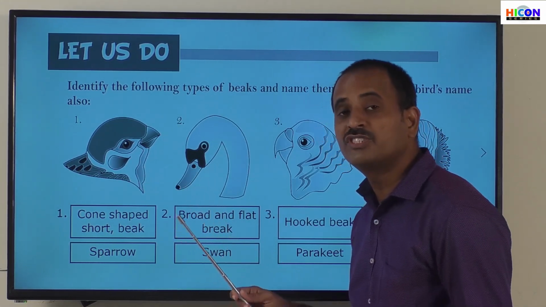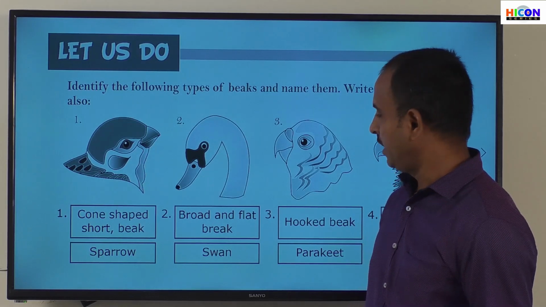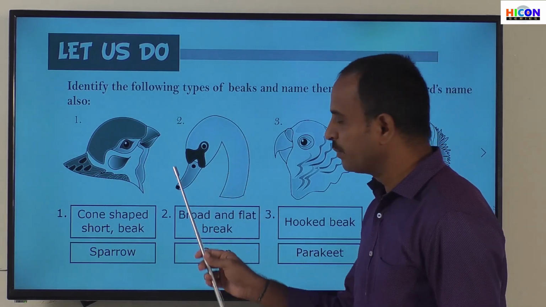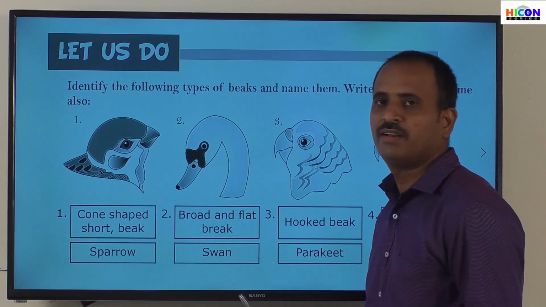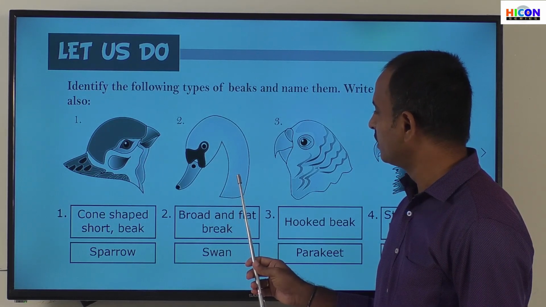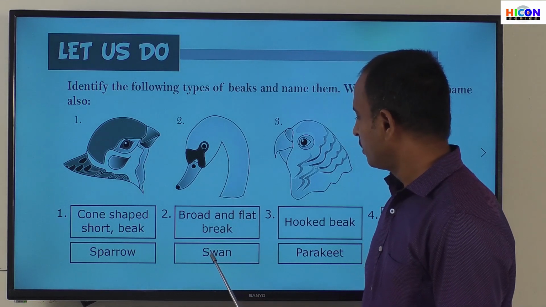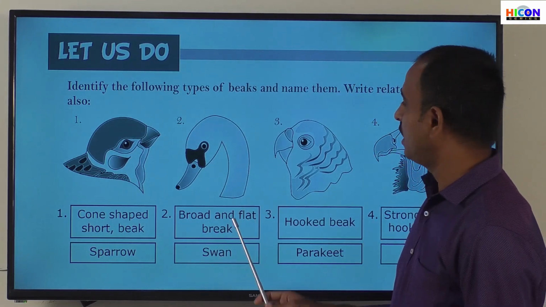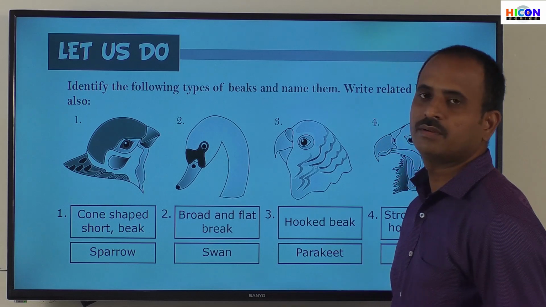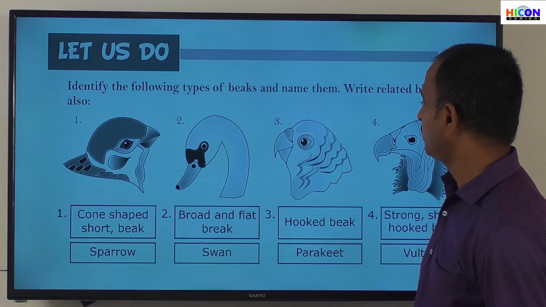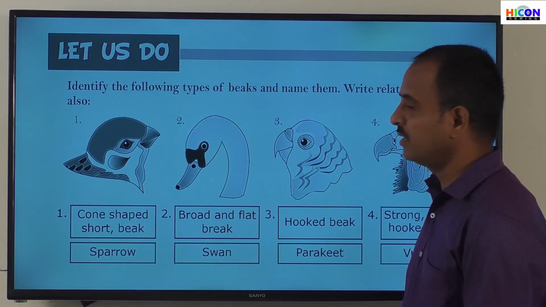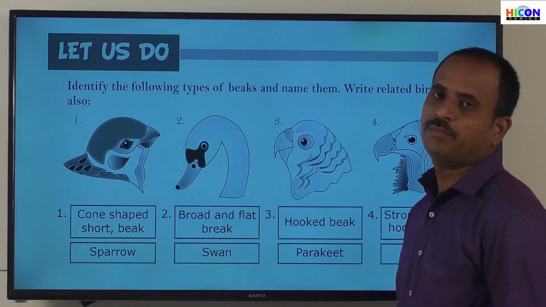Those holes are called strainers. What is the name of this bird? This bird is swan. The example for this beak is swan. Some other birds also have this broad and flat beak. For example, if you take a duck, a duck will also have a broad and flat beak.